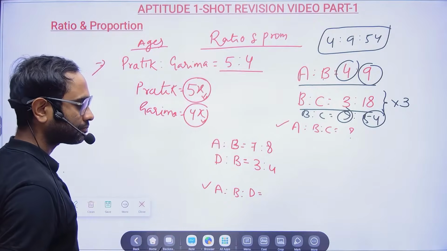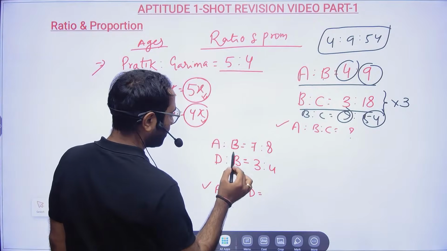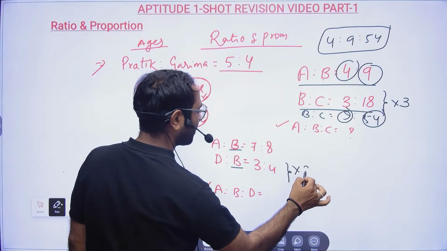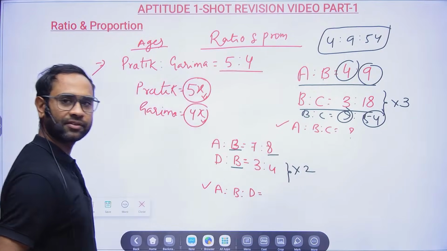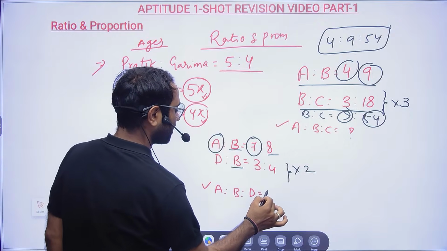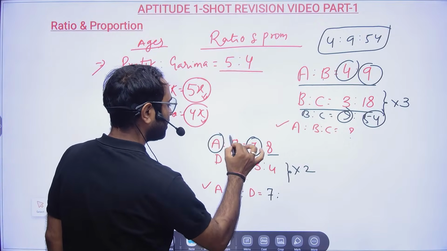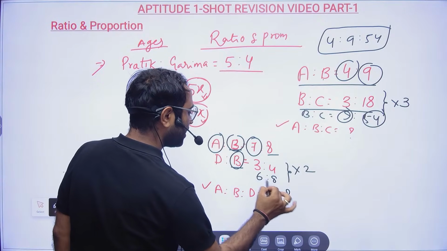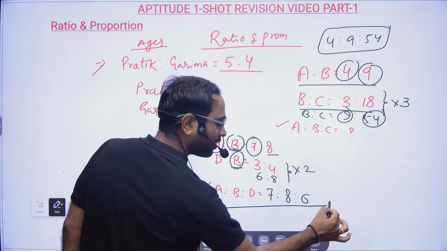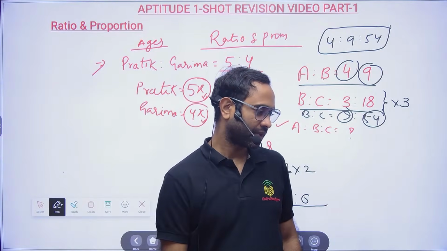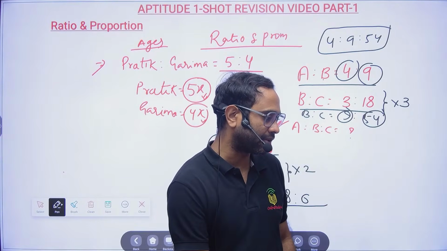Okay. Then here, B is here, B is here. Sir, B is again different. Here B is 8 and here B is 4. So make it 8. Now you see what is A. A is 7. B is 8. If you multiply, it will become 8:6. And D will be 6. So 7:8:6. Clear?